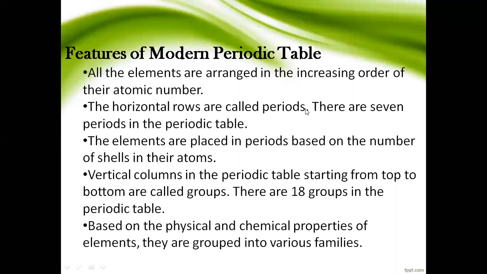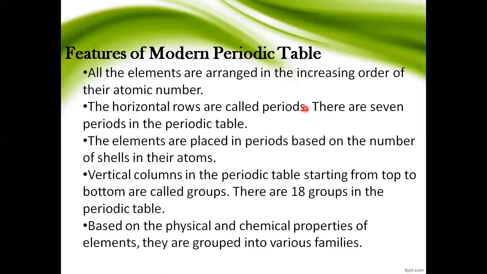The next feature of the modern periodic table is that the elements are arranged in the periods depending on the number of shells in their atoms. Already we know what the shells are. We have discussed it in the unit 11 atomic structure. There are 4 shells, that is K, L, M, N shells. They are further divided into subshells, that is S, P, D, F. This is one of the features of the modern periodic table.